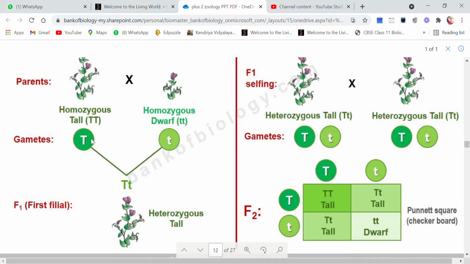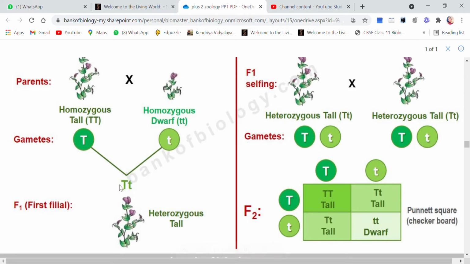So when the gametes are crossed, what will be the result? It will be a heterozygous tall. That means capital T and small t. Now because there is one capital T and one small t, of course capital T will express itself because it is a dominant character. So this is my first filial generation.